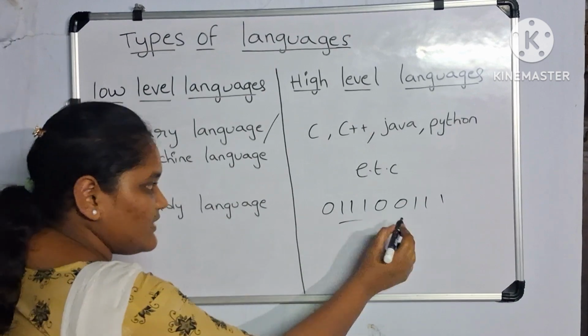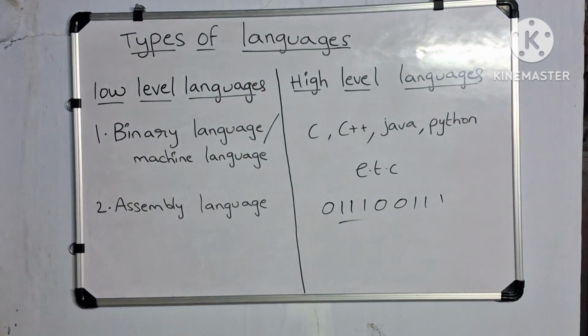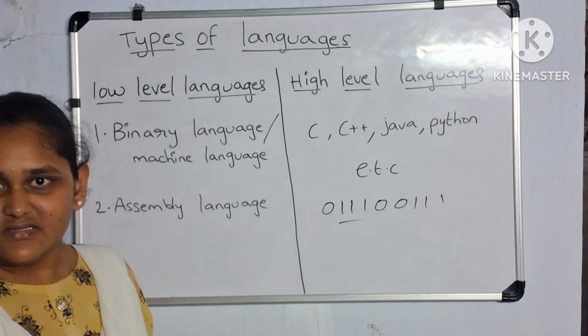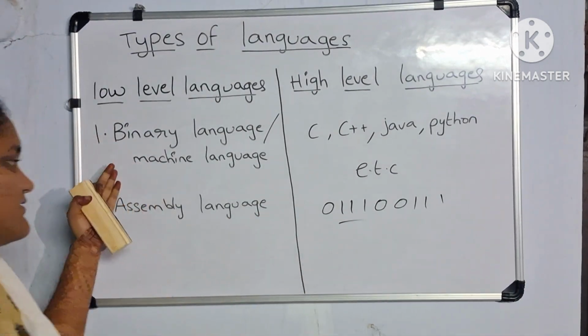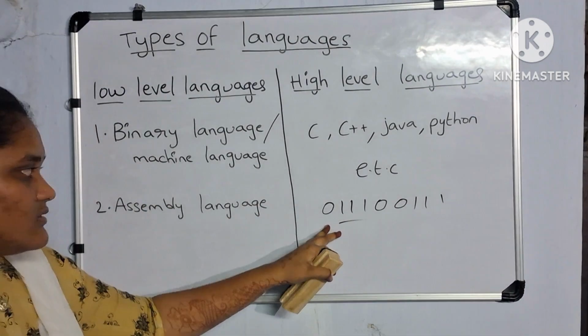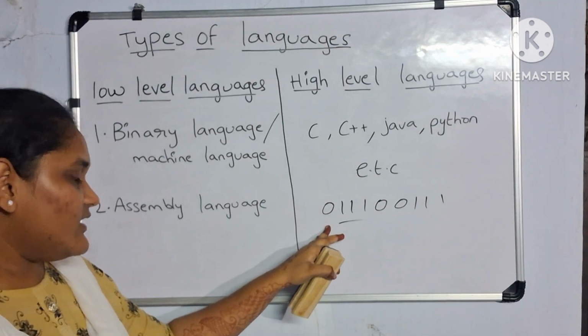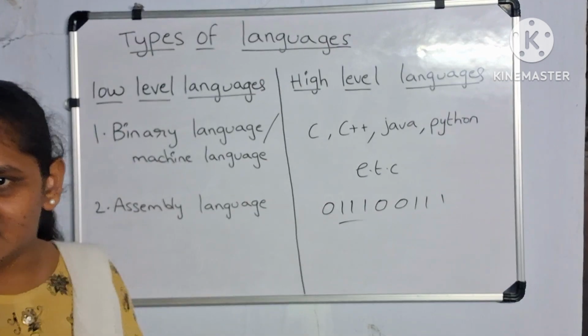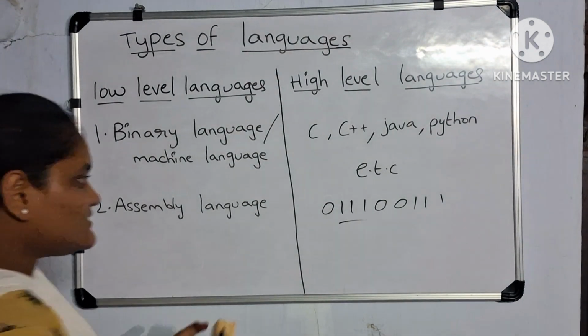Maybe this is some number in binary language, maybe this represents some character. So, binary language consists of only zeros and ones.